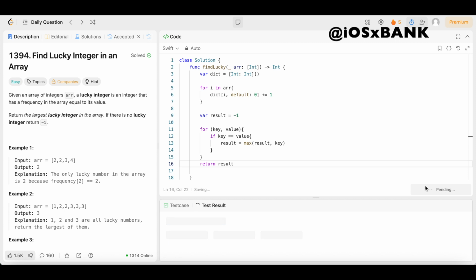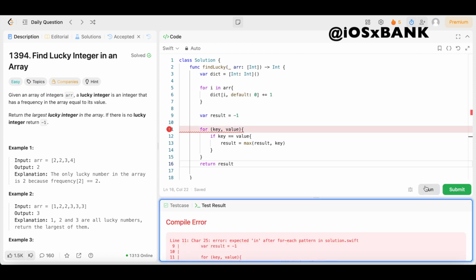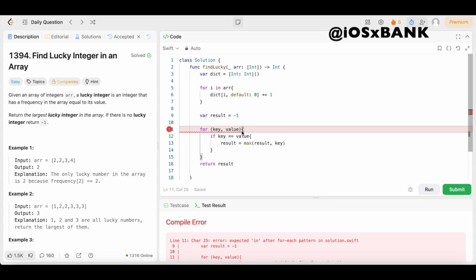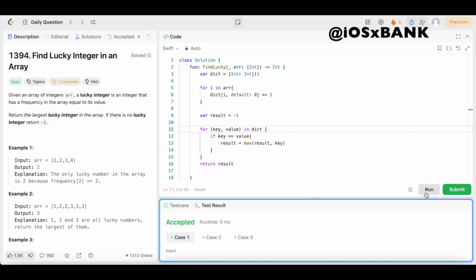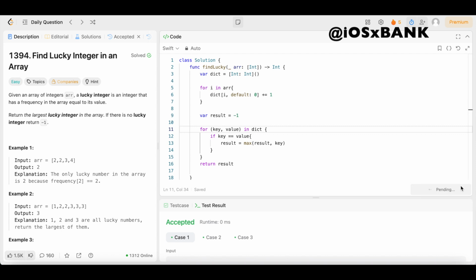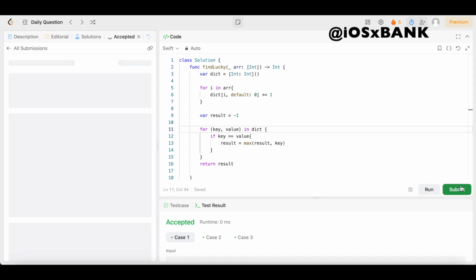That should be all she wrote. That's all the code we need. Let's give it a run. Okay. Oh, sorry, it should be for key, value in dict. Sorry about that, y'all. Now let's run it again, see if it works this time. It should. And it's accepted, y'all. So let's go ahead and submit it. Make sure it stays accepted after we submit it.